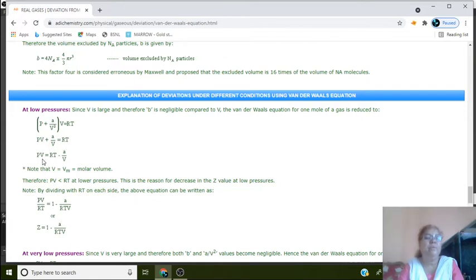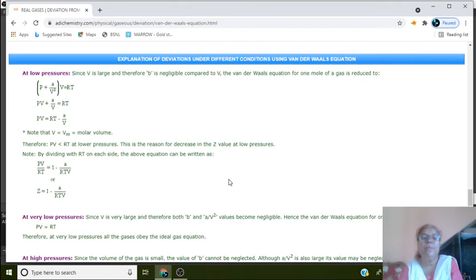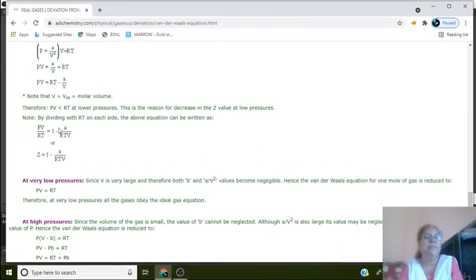Therefore, again we simplify this: Pv is equal to RT minus a by v. Here v is the molar volume, and Pv is less than RT at lower pressure. This is the reason for the decrease in Z value at low pressure. By dividing with RT on each side, the above equation can be written as Pv by RT